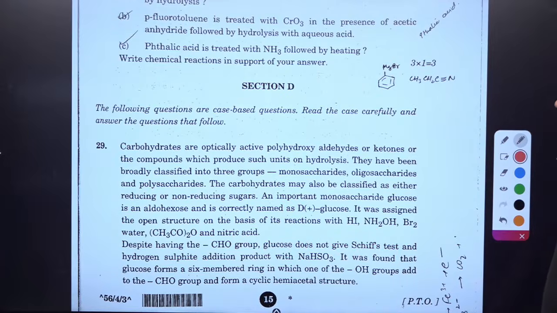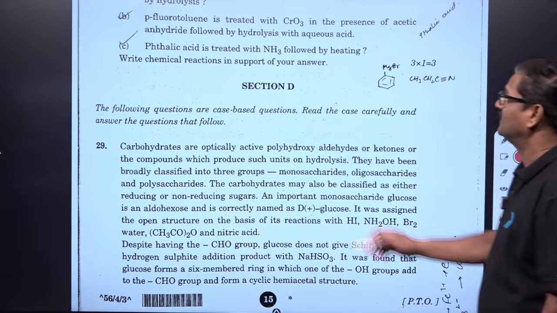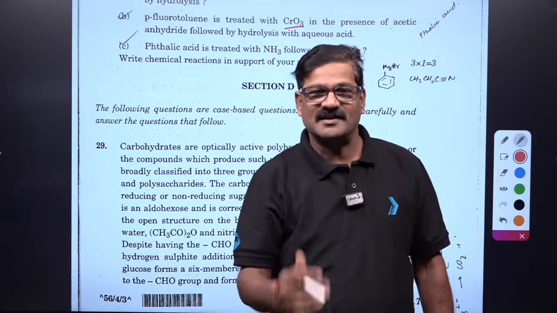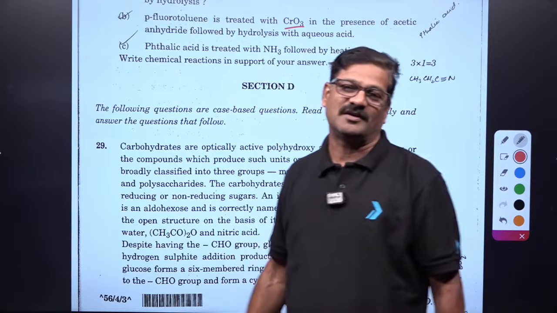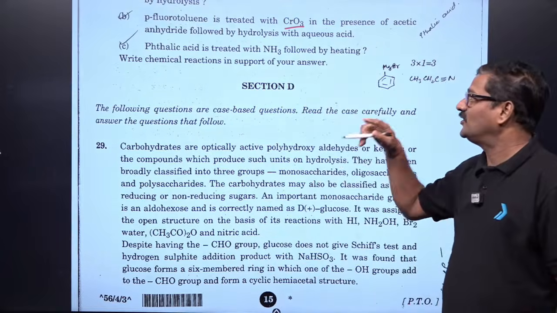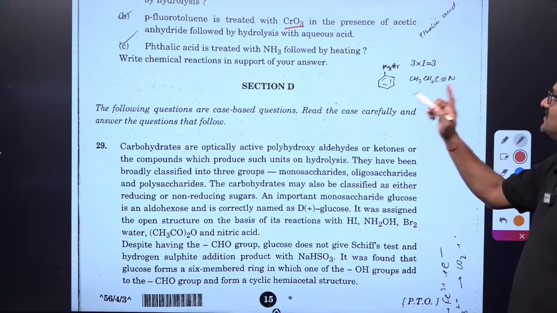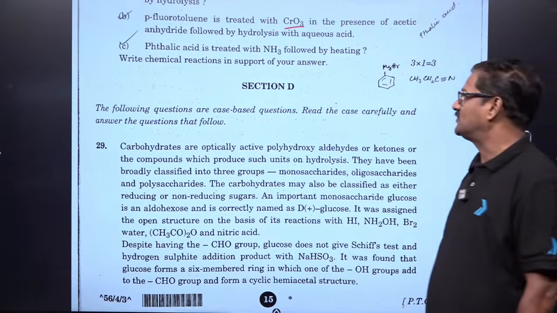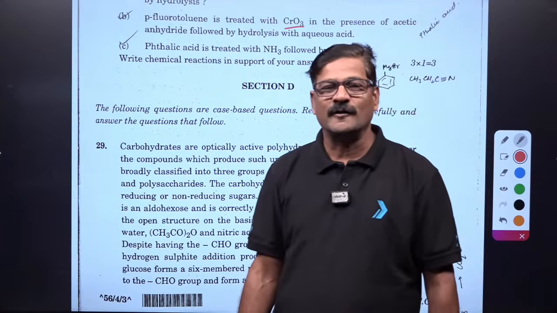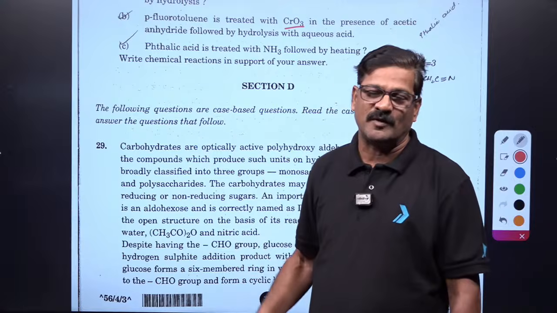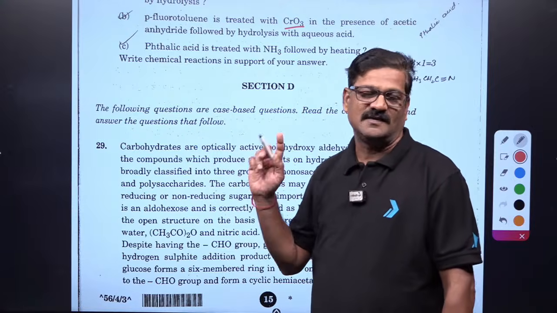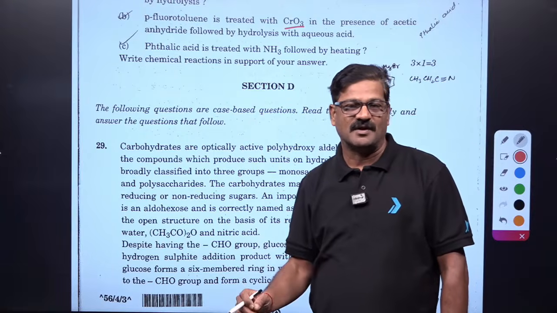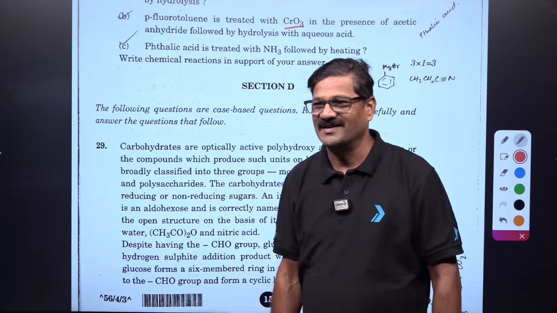Now parafluorotoluene is treated with, when you open your NCERT, below the Etard reaction this benzaldehyde preparation question is given, and you are going to get benzaldehyde as the product here. Phthalic acid is treated with ammonia. You are going to get phthalimide, formed just before this Gabriel phthalimide reaction. This reaction is given in the preparation of amines, right beta?